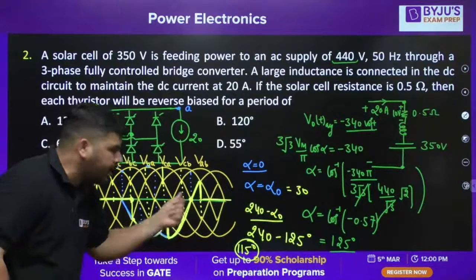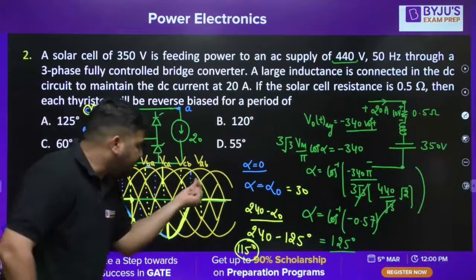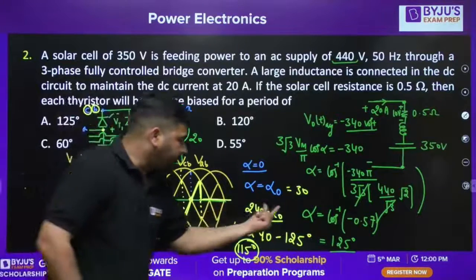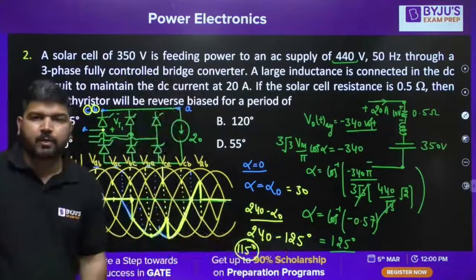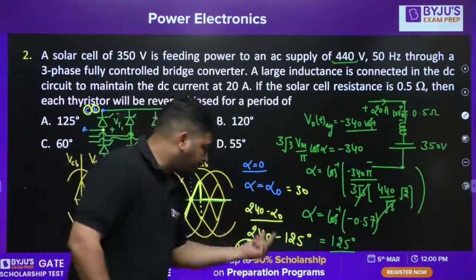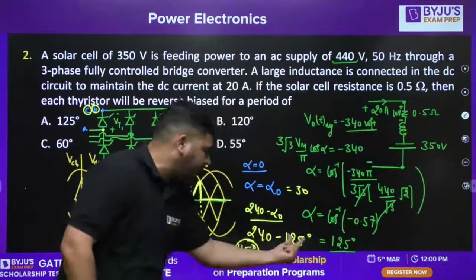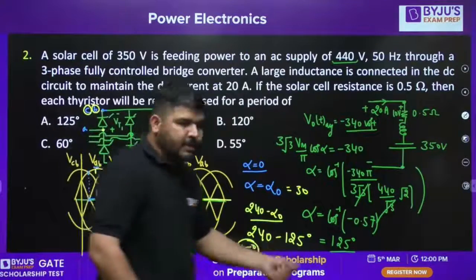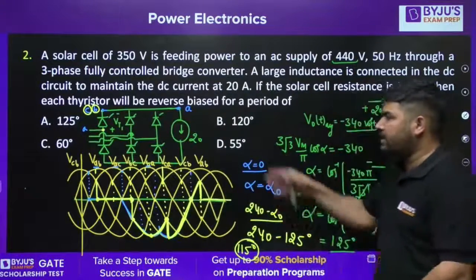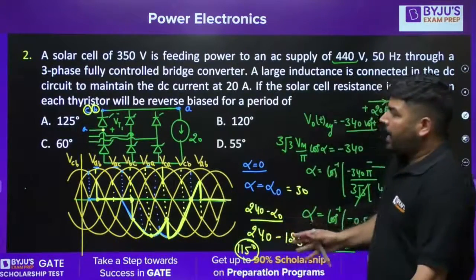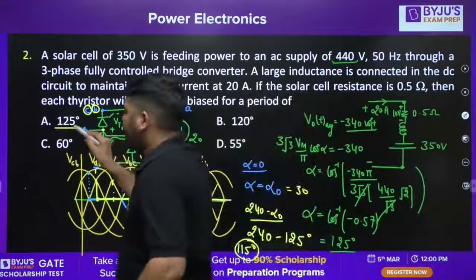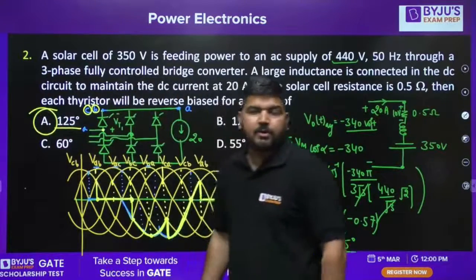The voltage across the thyristor is negative, and then it is positive again. So 240 minus alpha naught is the reverse voltage interval. Alpha naught is provided to us. Alpha naught is 125, so 240 minus 125 is the correct answer. The answer is 115, so no option is matching. I have provided this answer, but this is not the correct answer, guys. This is a wrong answer. Why?